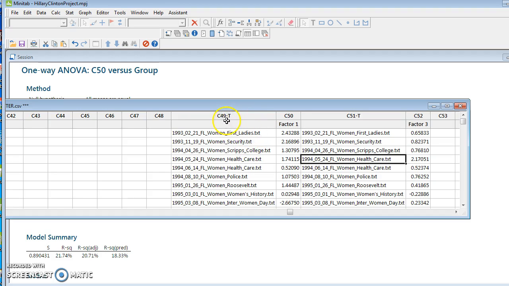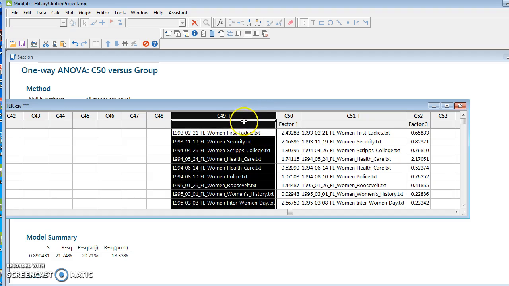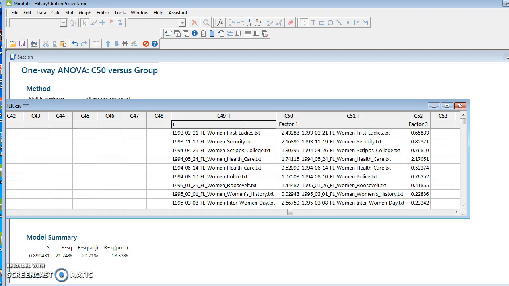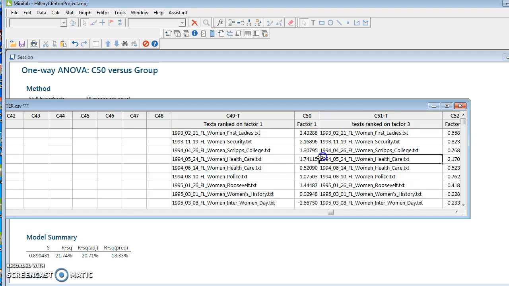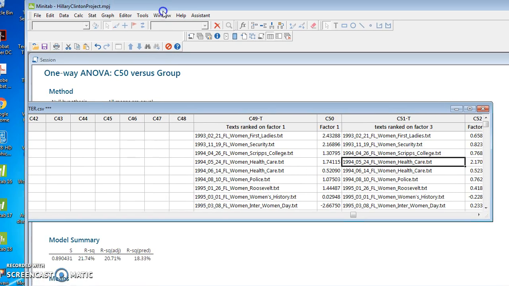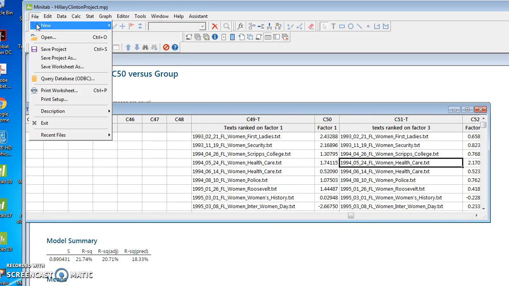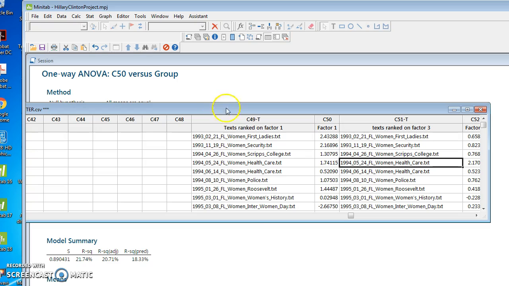What we're now going to do is call this text ranked on factor 1, and we'll call this text ranked on factor 3. Okay, and we'll save it just so that we don't lose it, because we have to come back to factor 3 in another video.